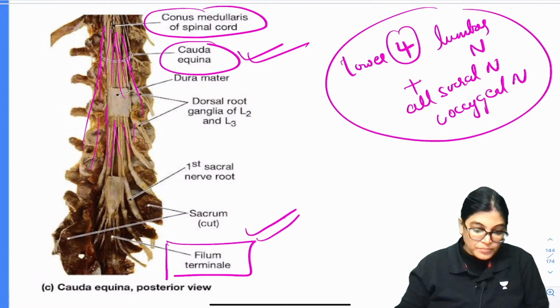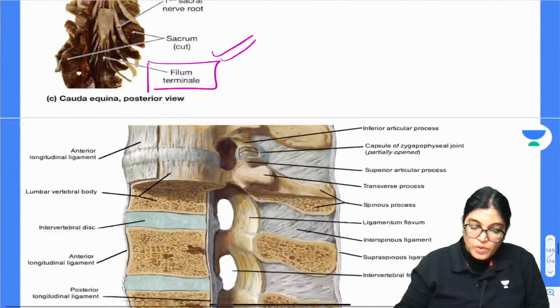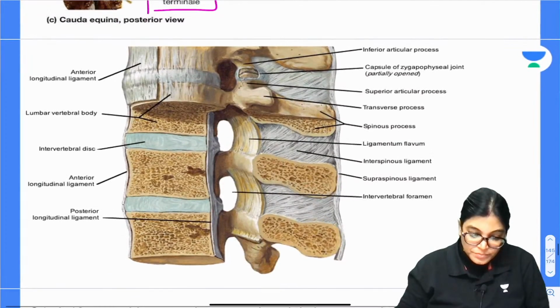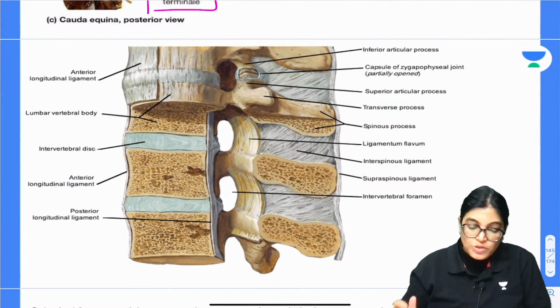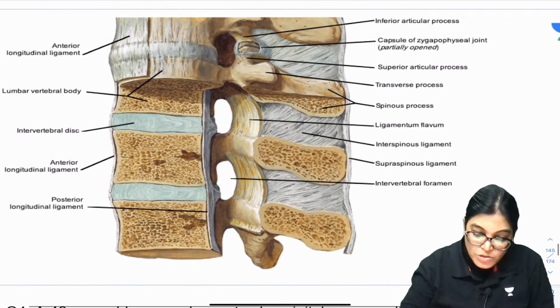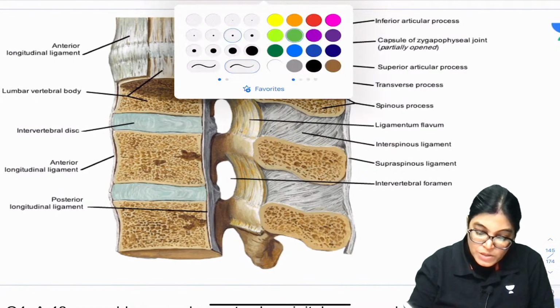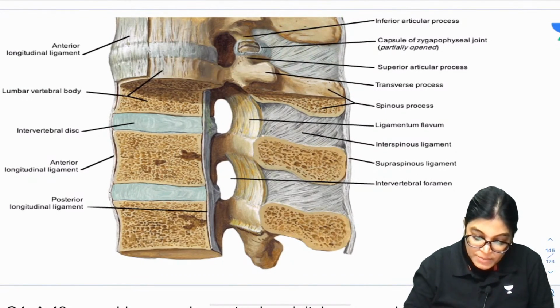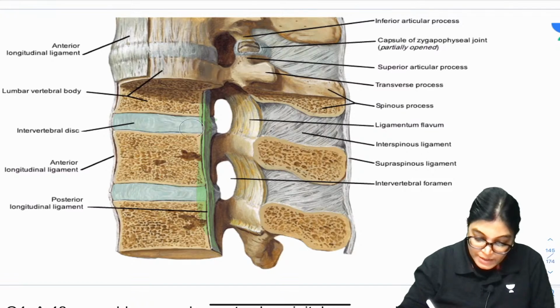Now let me show you a few other diagrams for ligaments. Let me again highlight this diagram. If you see the longitudinal ligament which was mentioned in the MCQ, you can see here this ligament lying on the dorsal or posterior part of the vertebral bodies, which I am highlighting with green color.